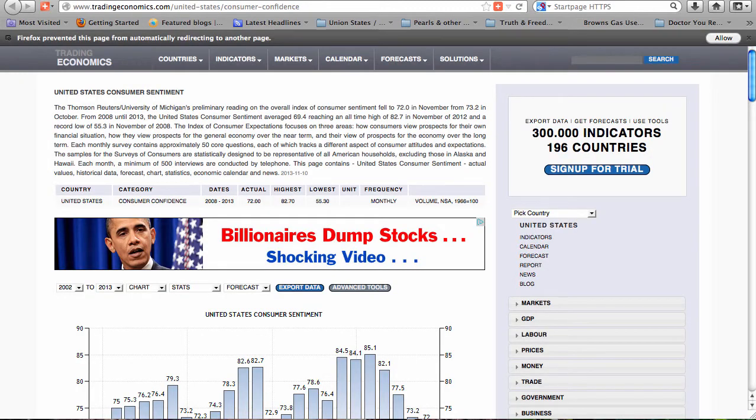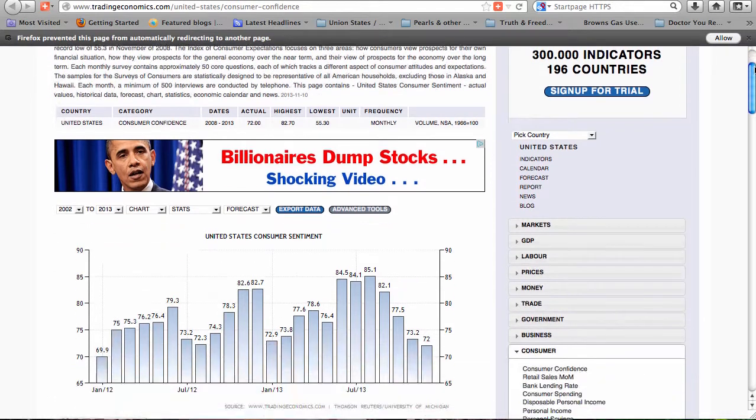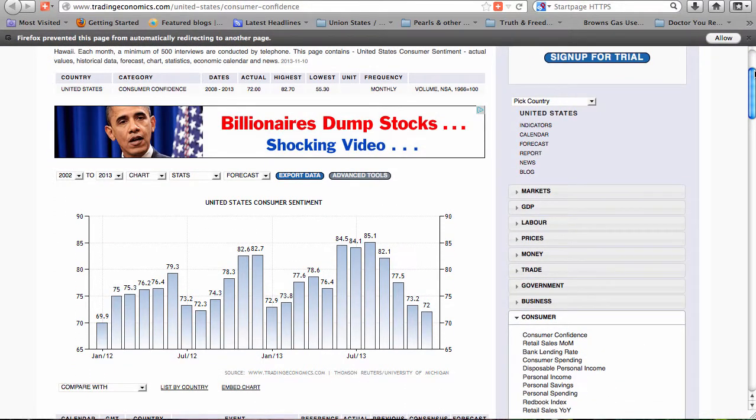Focus this week. The Thomson Reuters University of Michigan's preliminary reading on the overall index of consumer sentiment has fallen for the 4th straight month, a noticeably strong trend for recent years. In such a climate, will the market really be able to sustain ever more new all-time highs?